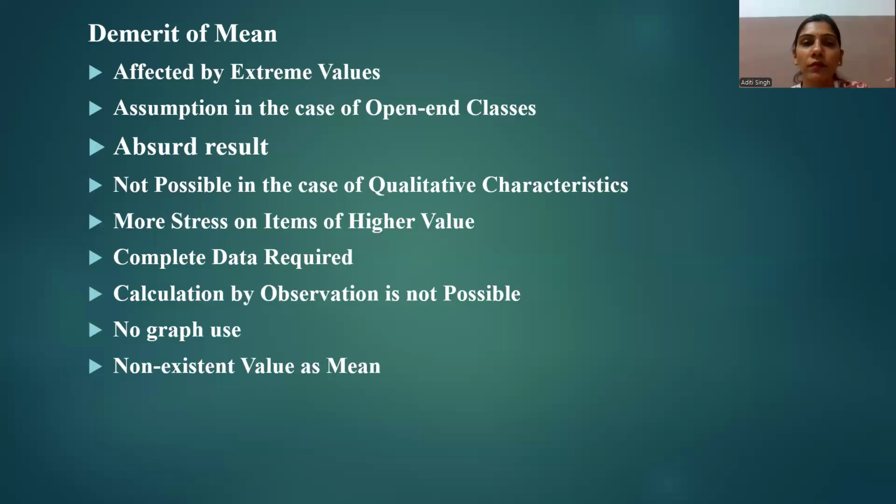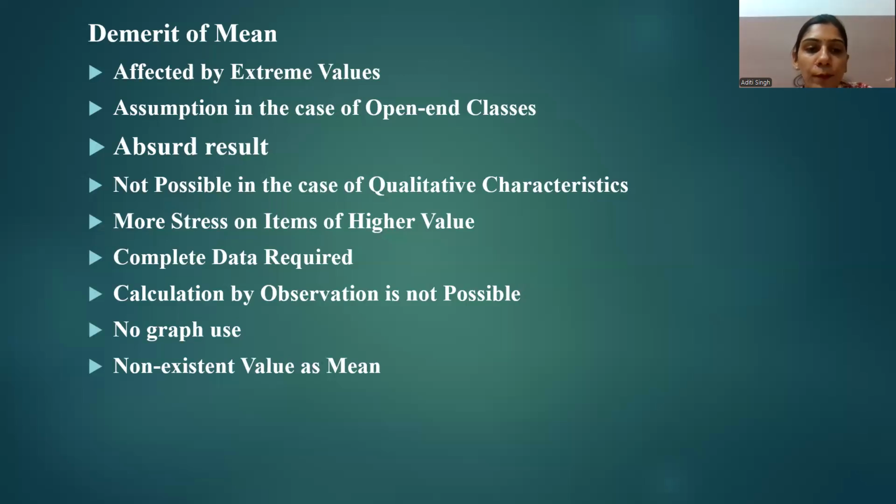So for example, if the values of 99 out of 100 items are known, then the arithmetic average cannot be determined. In this case, the median and mode do not require complete data. But for calculating the average, you need complete data. If you do not have complete data, then you can apply median and mode.